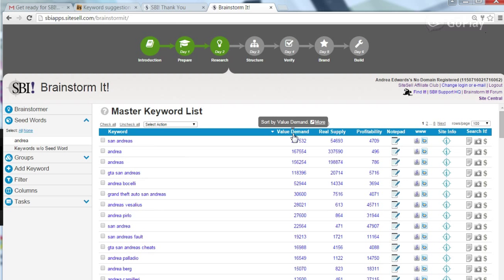The highest demand will be San Andreas. I have a feeling that has something to do with video games. My name alone, look at that. The profitability, 496. Value demand, 167,554. Supply, real supply based on what is currently available on the internet, 337,590. That is a very, very hard keyword to win.